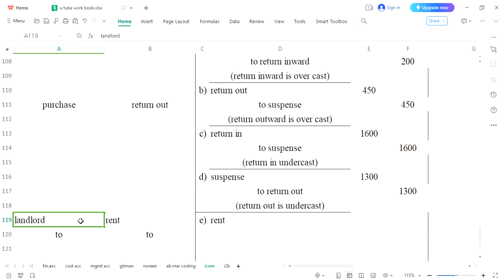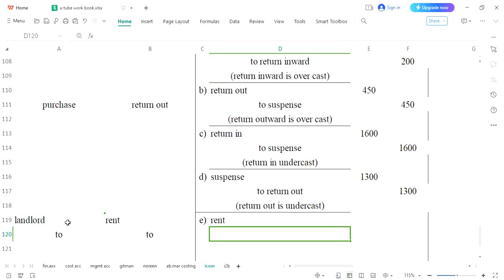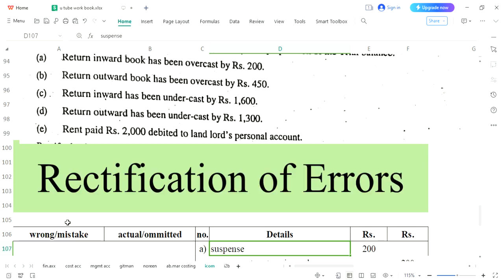So we cannot use an eraser, we cannot have cutting upon it, we cannot use a rubber or a whitener over here, we cannot delete it. So how would we rectify? We want to finish this landlord name. So in that case, if we write the landlord on the opposite side, this would automatically be deleted. It has been written on the debit side, so we will write the landlord name on the credit side, and it would automatically be defected.